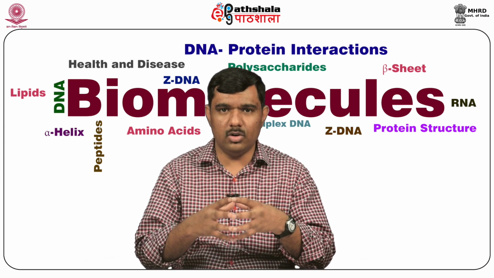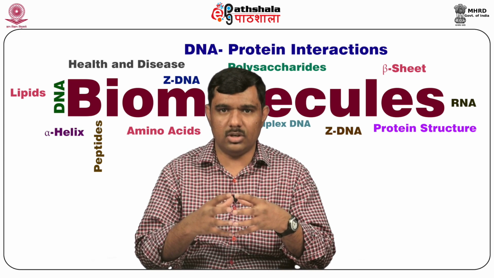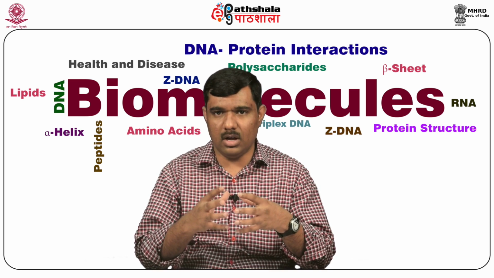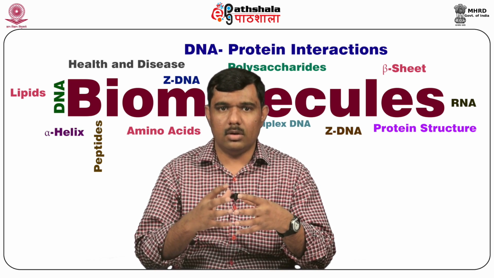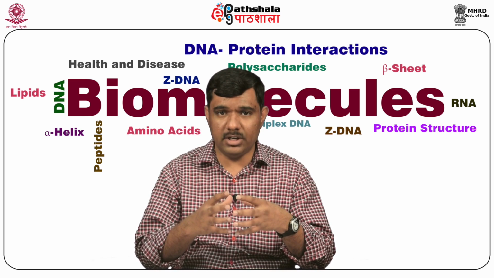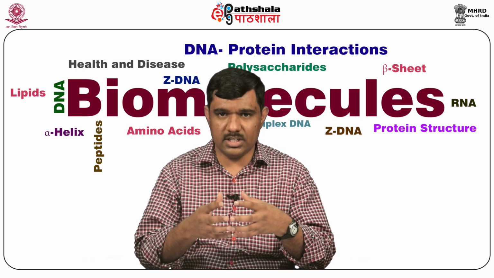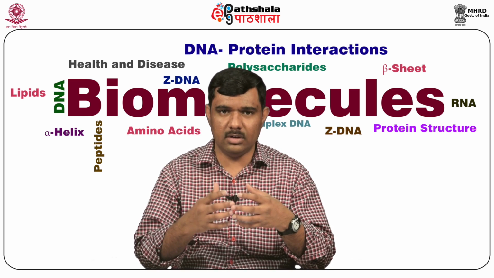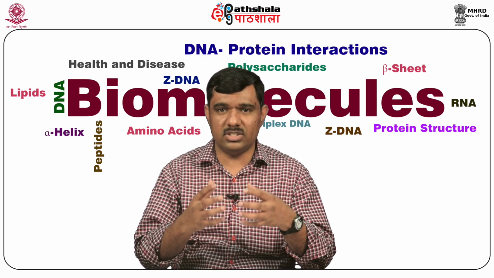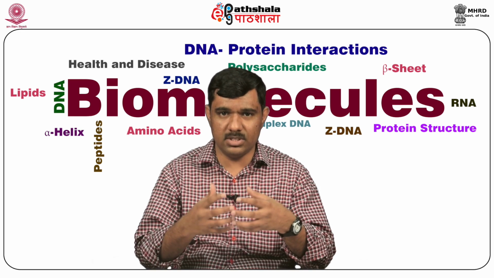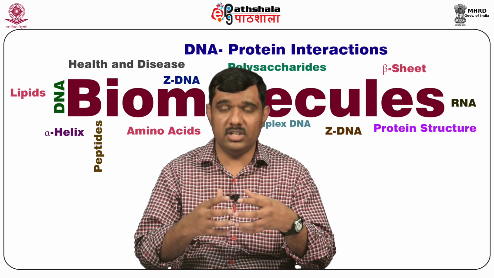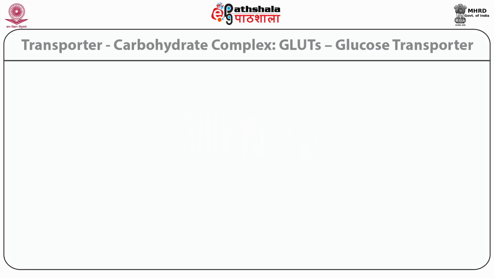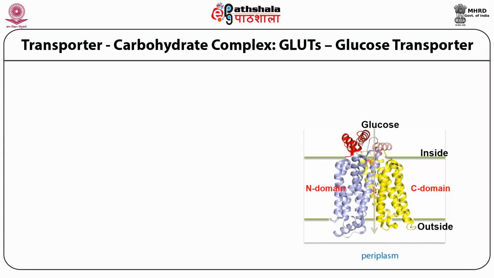So in this module we will be discussing the structure of the GLUT3 transporter in complex with alpha D-glucose, GLUT3 transporter with beta D-glucose, and GLUT3 transporter with maltose, which is also an exofacial inhibitor, and we'll see how the structure explains the substrate specificity for these sugars and the selectivity by the GLUTs. Transporter carbohydrate complex, GLUT3 glucose transporter.